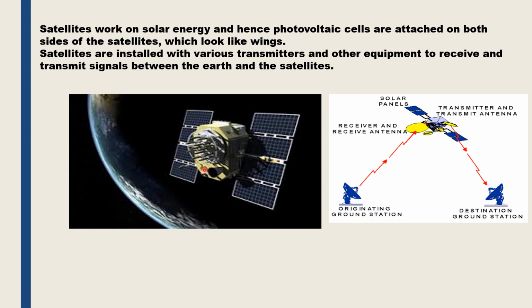So we see solar photovoltaic panels attached to both sides of the satellites, which appear just like the wings of the satellite. These panels need a lot of surface area and therefore they are pointed towards the sun as the spacecraft moves in the solar system. There are also transmitters and receivers to transmit and receive signals from and to the earth.